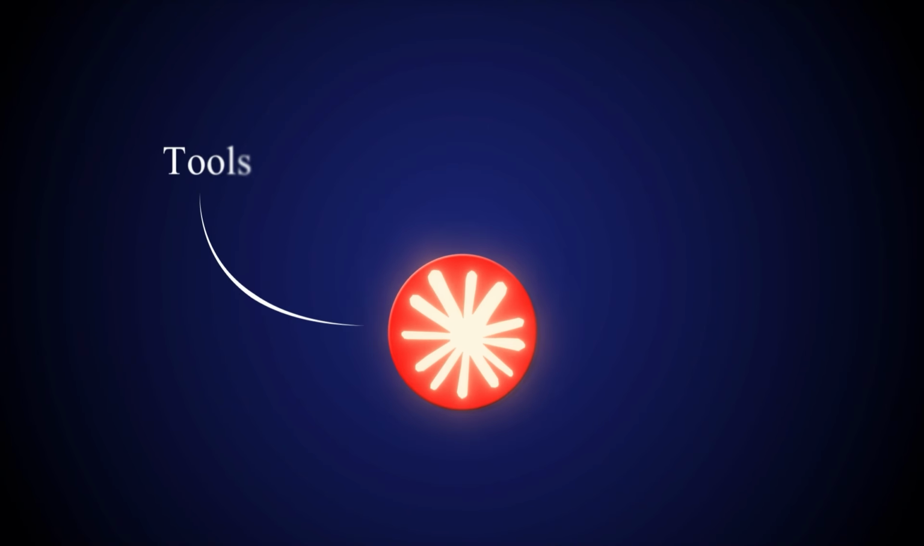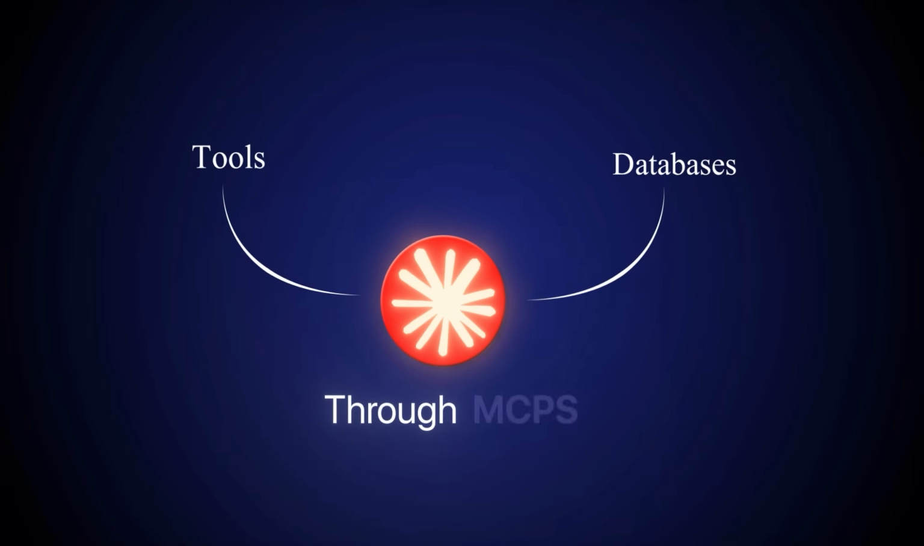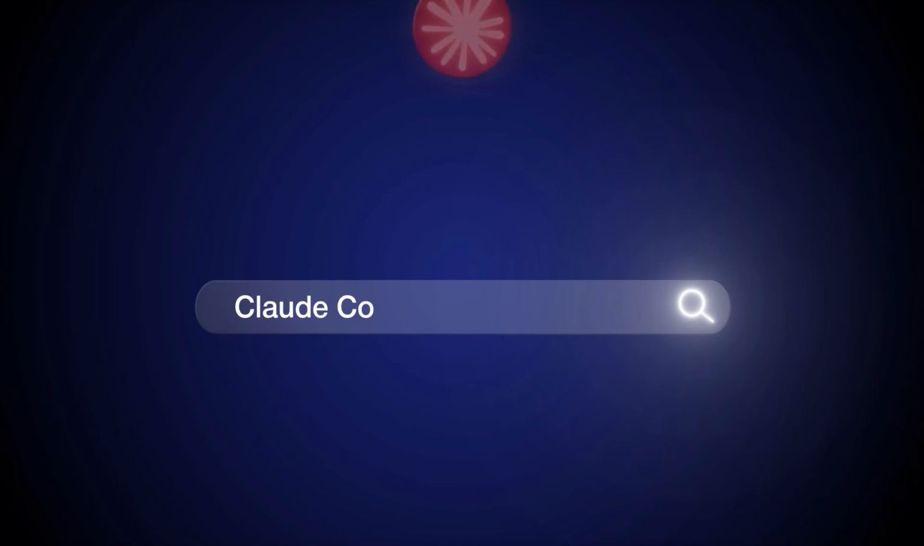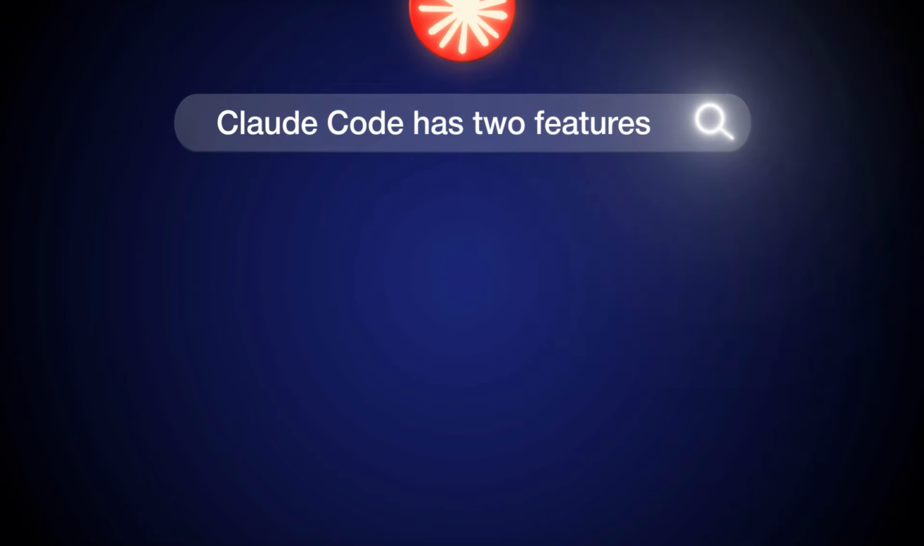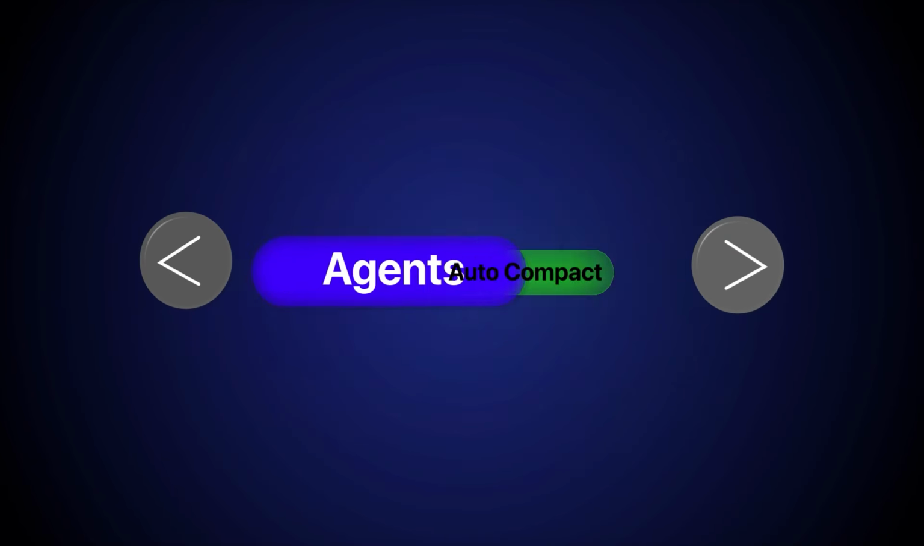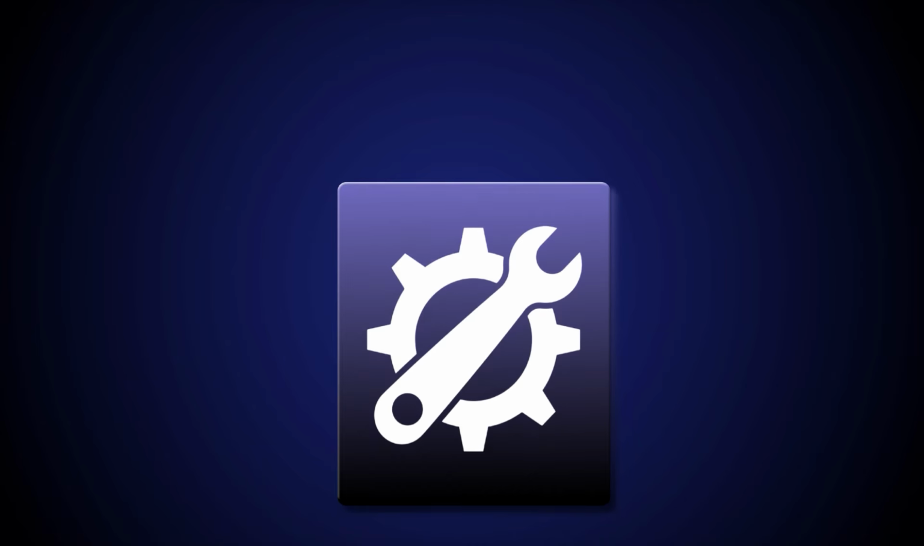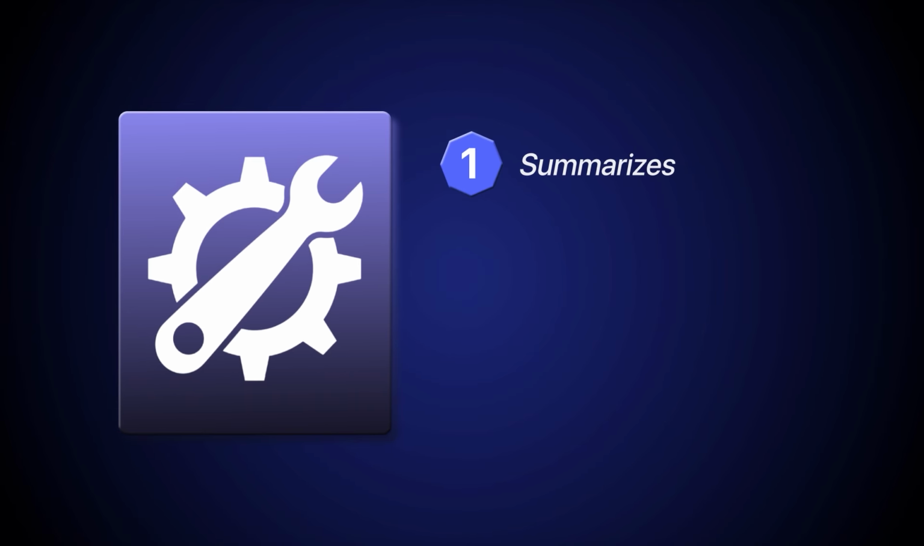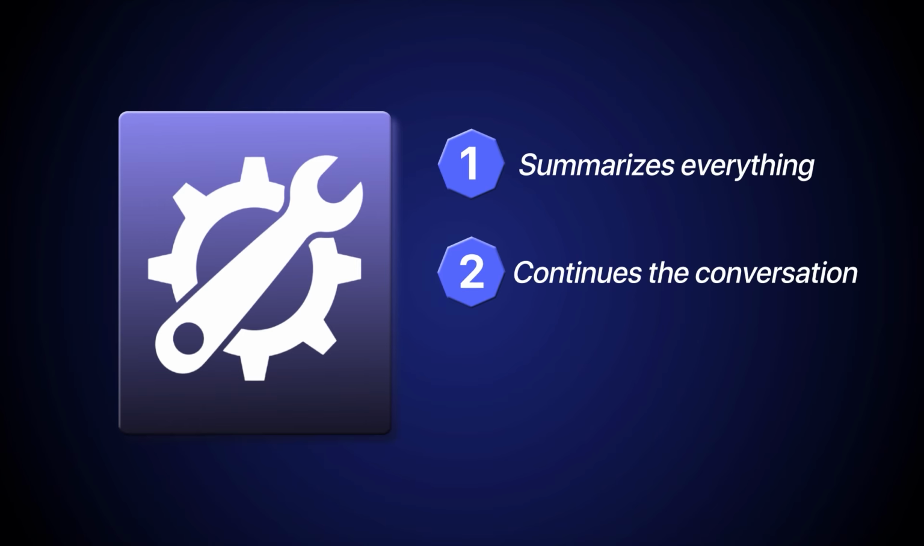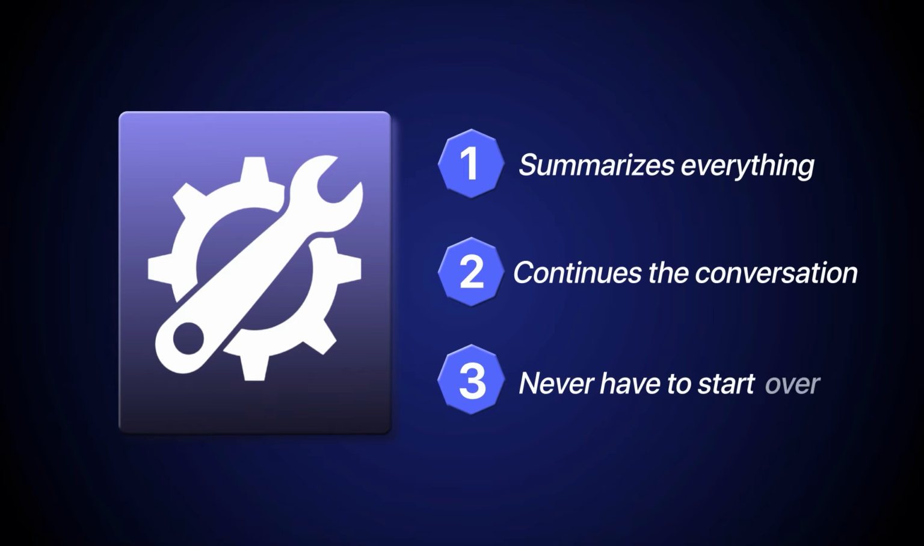So here's what people don't know: Claude Desktop can connect tools and databases through MCPs, but as soon as you add more than 2 or 3, it breaks. You hit context limits, conversations reset, and it just becomes painful to use. And so Claude Code has 2 features that change everything: auto compact and agents. Auto compact means when you hit the context limit, it summarizes everything and continues the conversation automatically. You never have to start over.